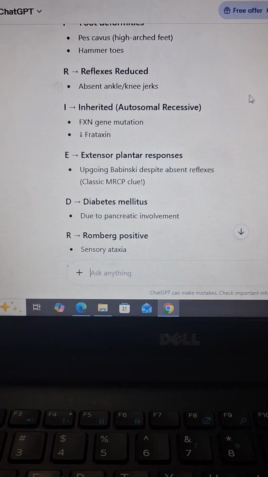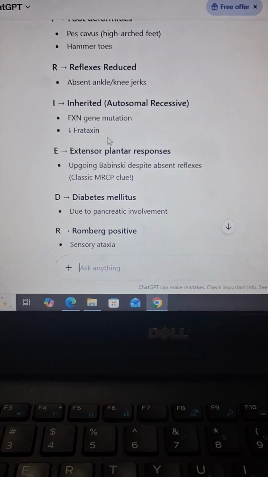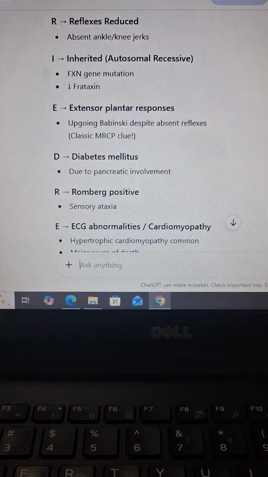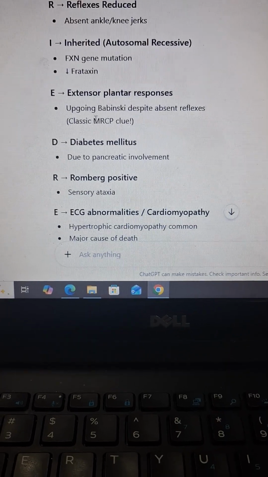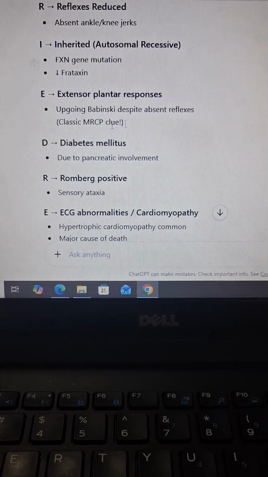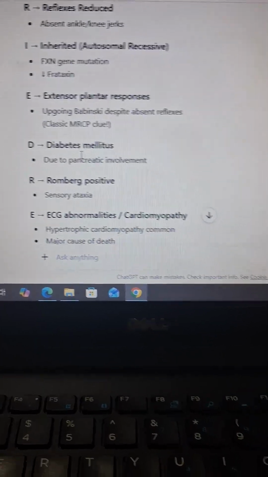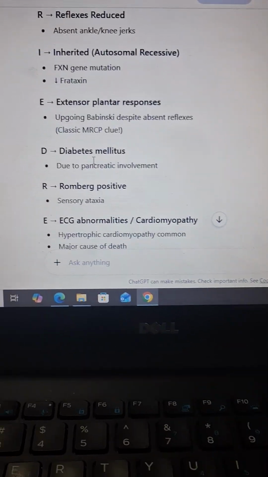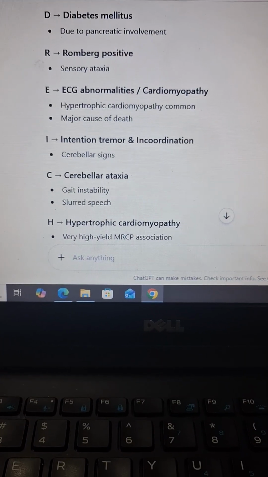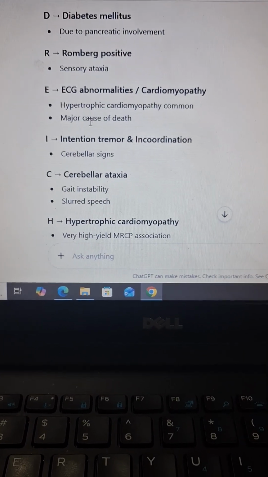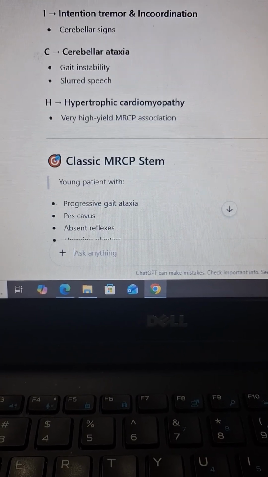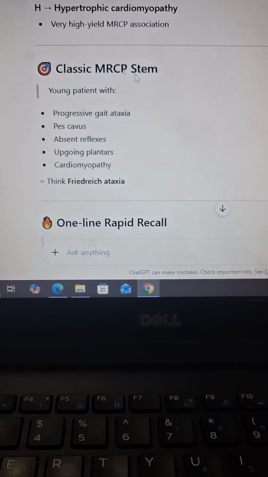Next is reflexes. Reflexes are reduced in this. Again, frataxin is low, FXN gene problem. The most important clue in MRCP regarding Friedreich ataxia is that there is an upgoing Babinski despite absent reflexes. Remember, upgoing Babinski. There is diabetes mellitus and pancreatic involvement, as I've shown you in the previous picture. Romberg positive will be the sensory ataxia, hook'em main cause of death. Again, this is very important. Cerebellar signs, gait instability, and again hook'em, the very classic high-yield MRCP association.